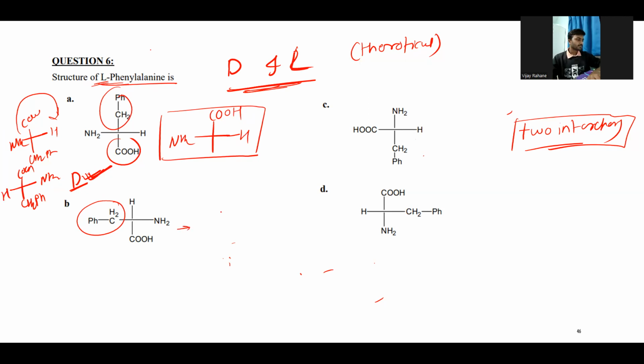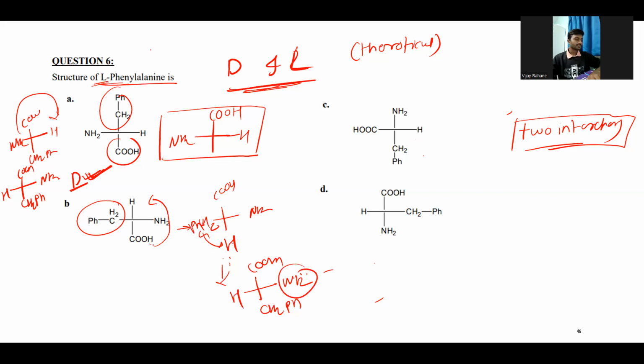If we perform the same in this one, let's say we have converted this one directly here, COOH, then hydrogen will become downside, and NH2, hydrogen. And in the second interchange, since we obviously need to shuffle between these two, right? If we do this interchange, then COOH, NH2, CH2PH, and the remaining one will be the hydrogen. So here also NH2 is on the right hand side. So this is also the D.